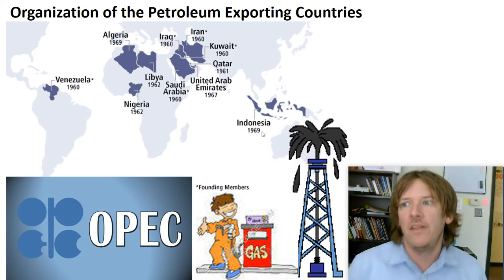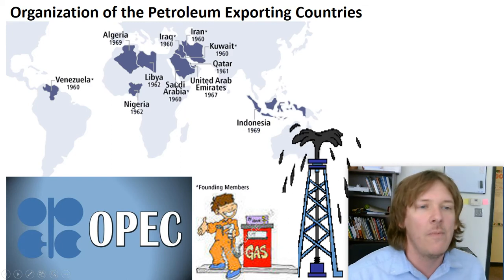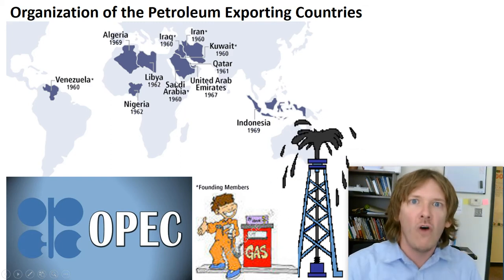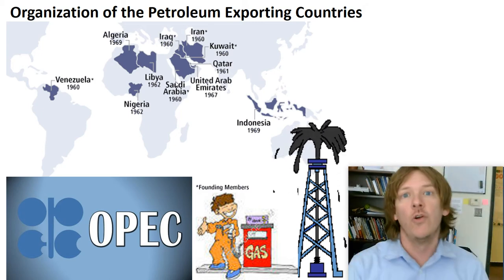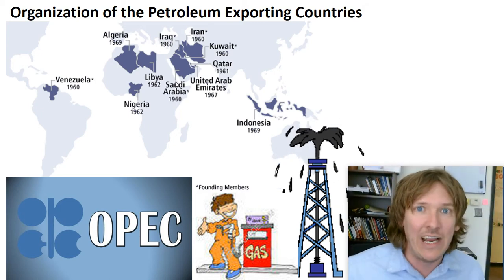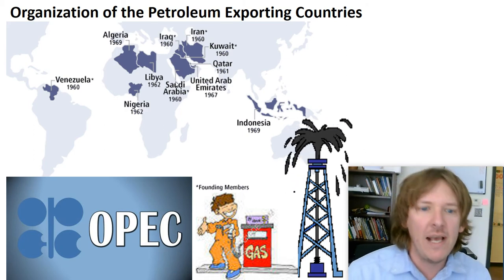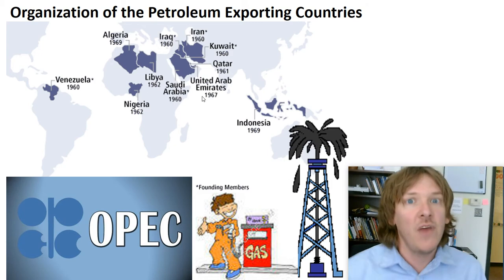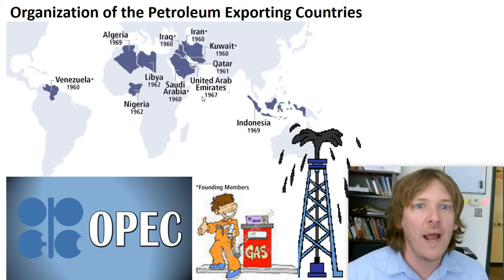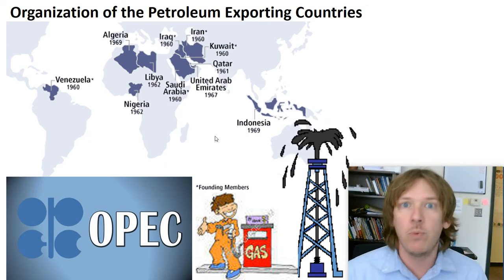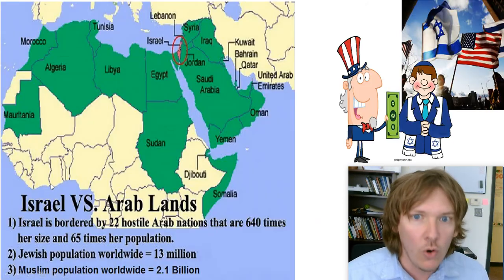Also during this time, making things worse was OPEC, the Organization of Petroleum Exporting Countries. You can see them on the map. These countries all got together. They all formed a cartel to control, illegally under the US's standards, but under the world's laws this is not illegal. They all work together to control the supply of oil and mess around with the prices and basically do whatever they want. Sometimes it's financial, sometimes it's economical, and sometimes the OPEC countries make moves in terms of the price of oil or limiting the supply of oil for political reasons.